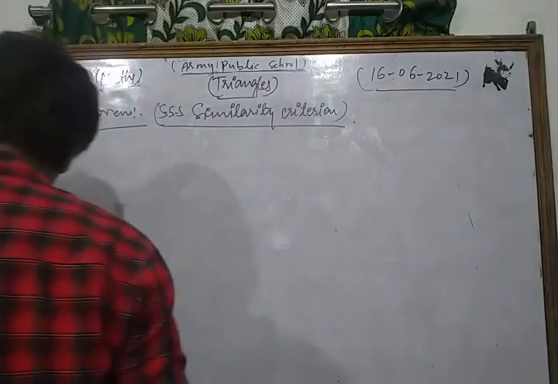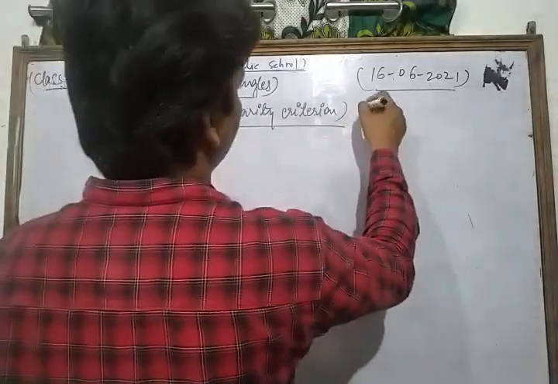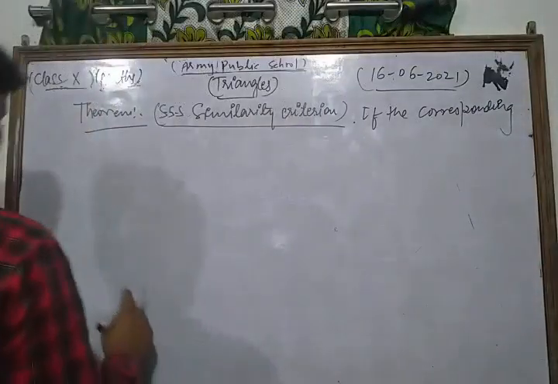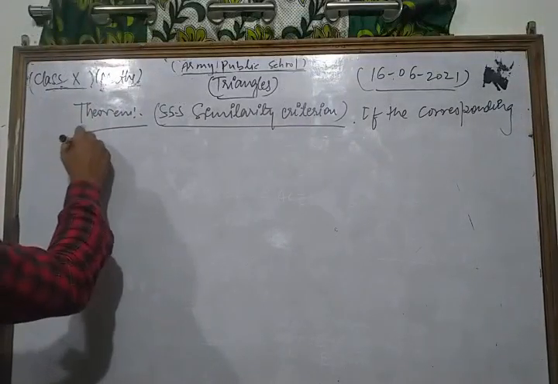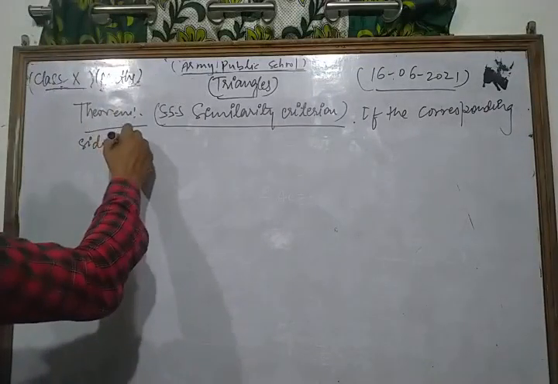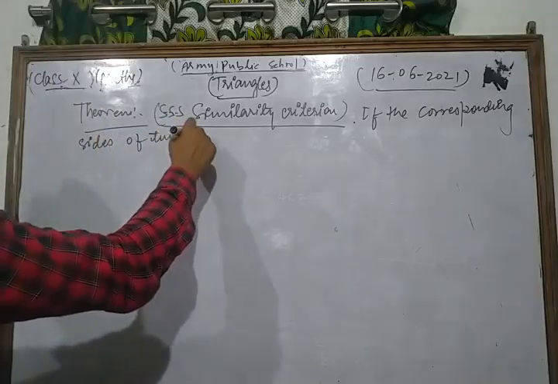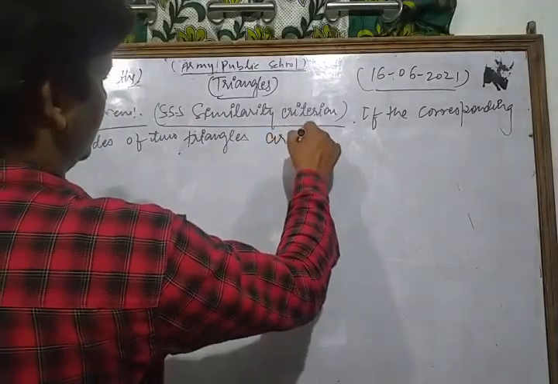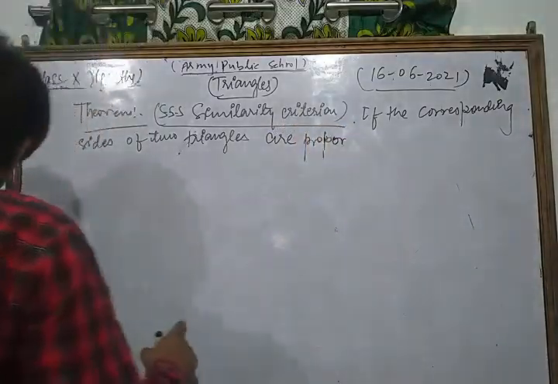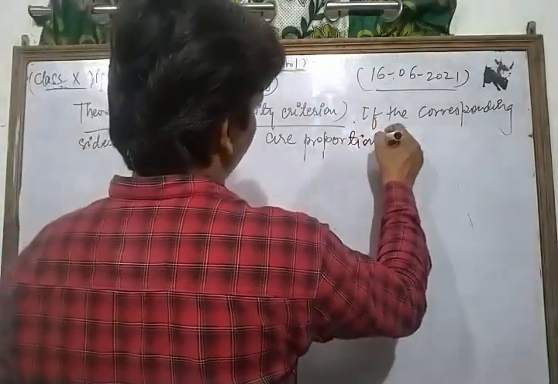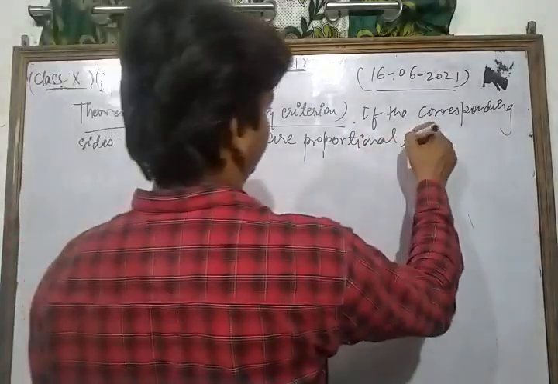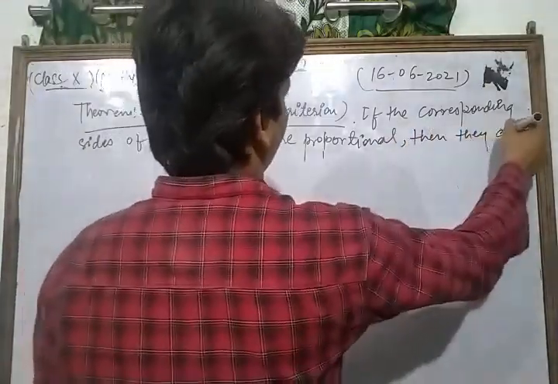According to that theorem, dear students, if the corresponding sides of two triangles are proportional, then they are similar.